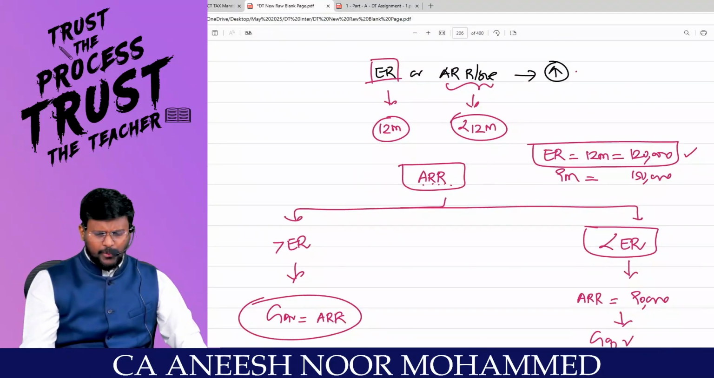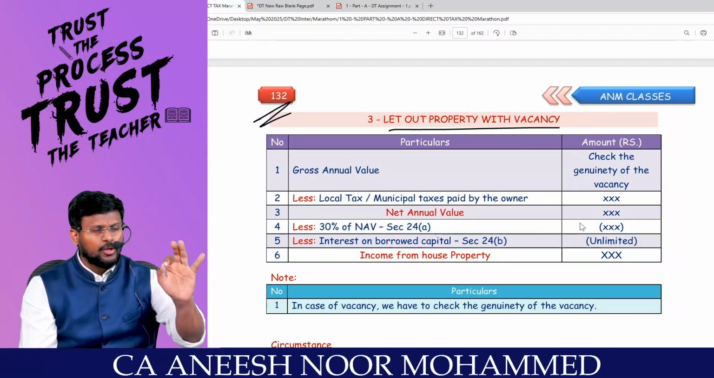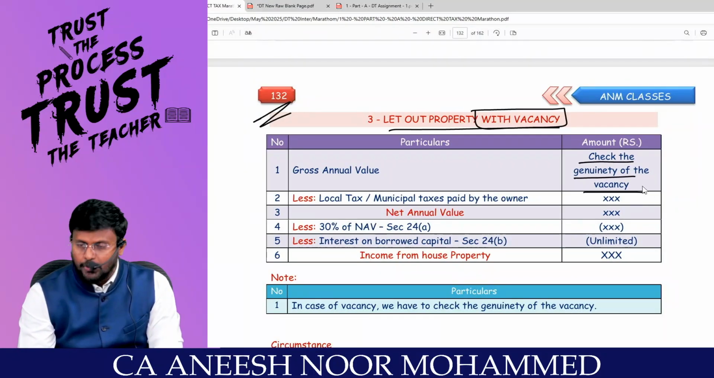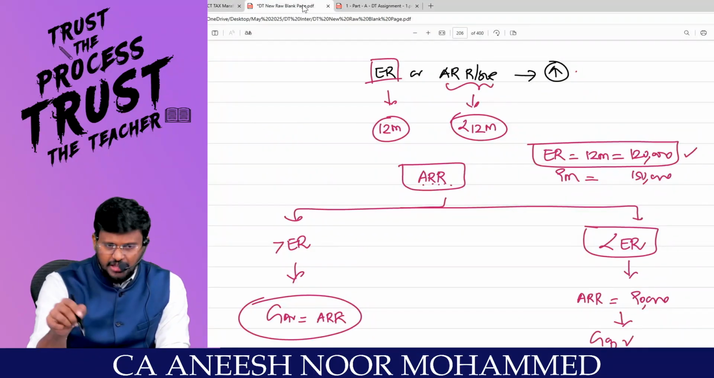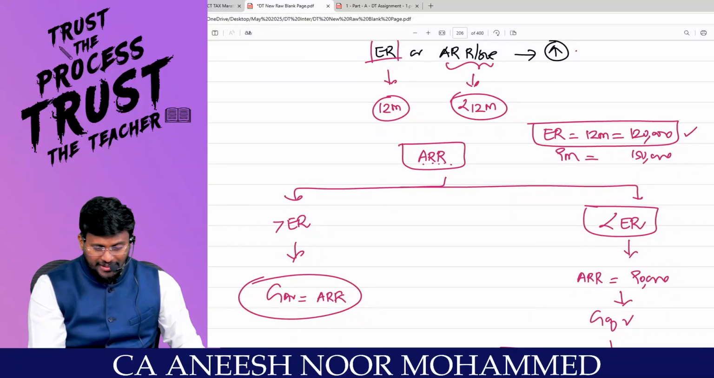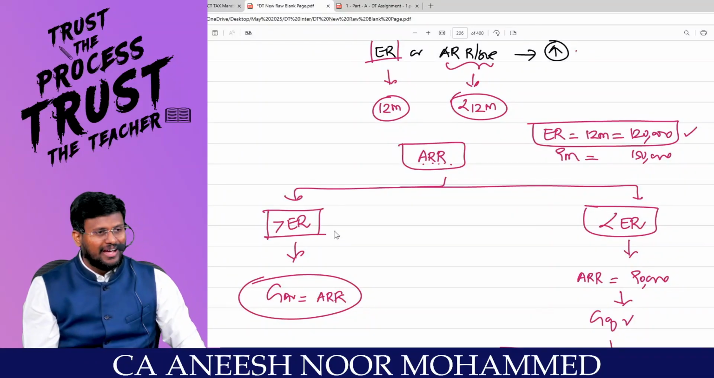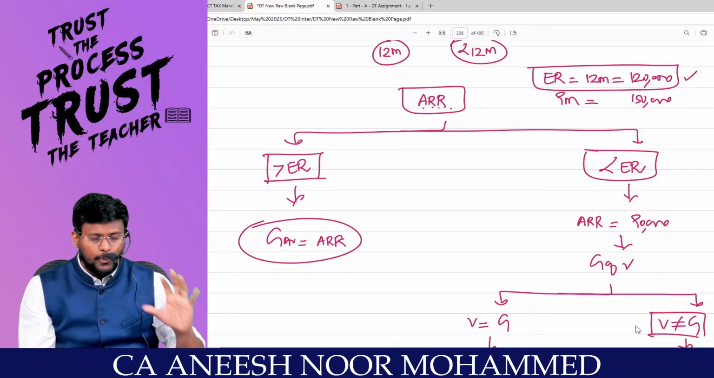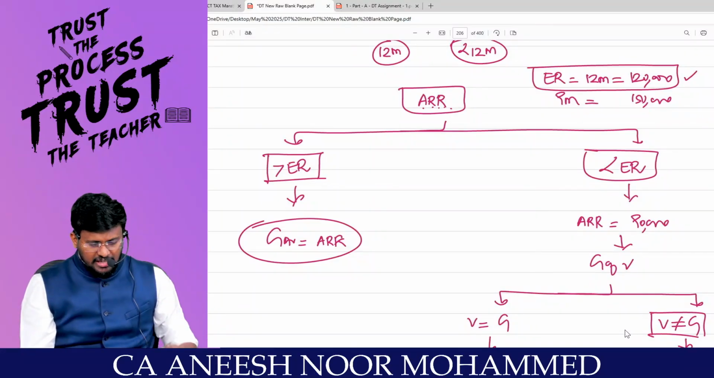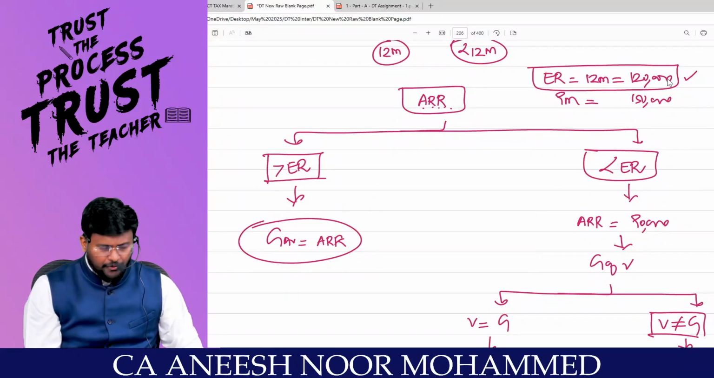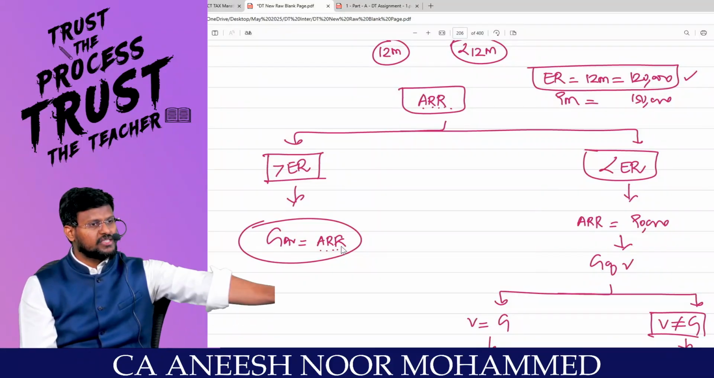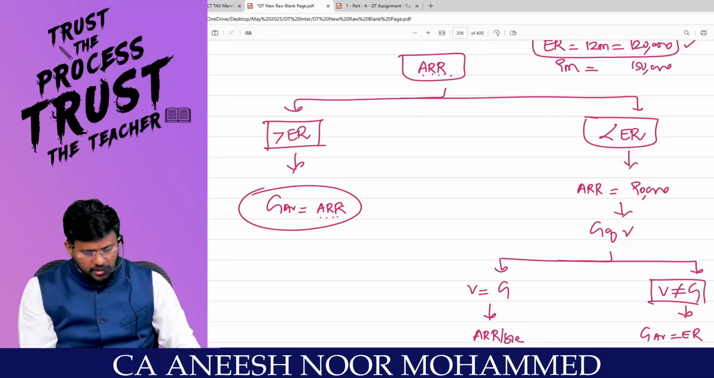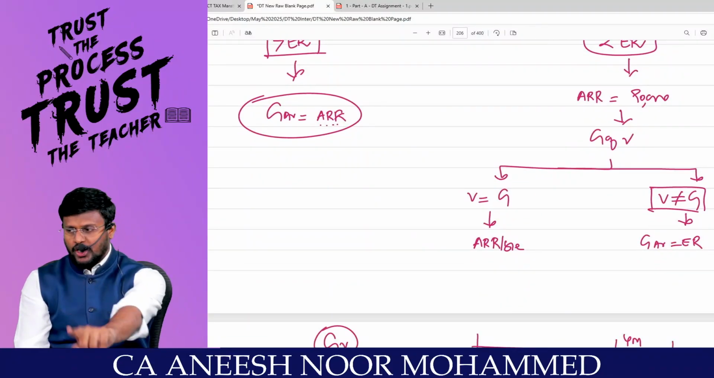So I will tell you, let us consolidate once again, my dear lovable students. We are talking about a particular case called let out property with vacancy. In a let out property with vacancy, you have to check the genuineness of the vacancy. Before that, you analyze the situation, whether the actual rent received is more than the expected rent or less than the expected rent. If the actual rent received is more than the expected rent, it is not even required to check the genuineness of the vacancy. Because the government is asking only 1,20,000, but you collected 1,50,000, so GAV is equal to actual rent received, 1,50,000 rupees. Comfortable? But if the actual rent received is less than the expected rent, you have to check whether the vacancy is genuine or not genuine.